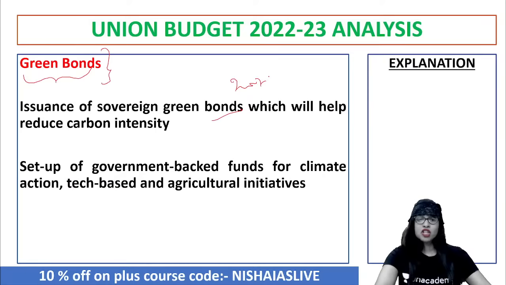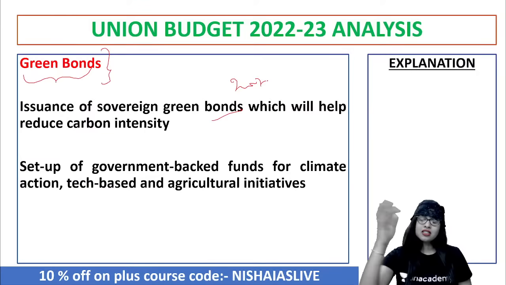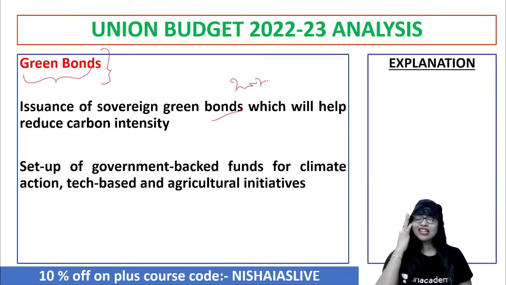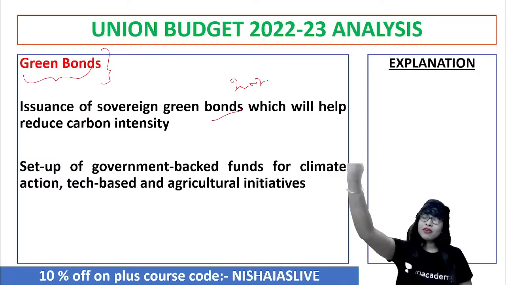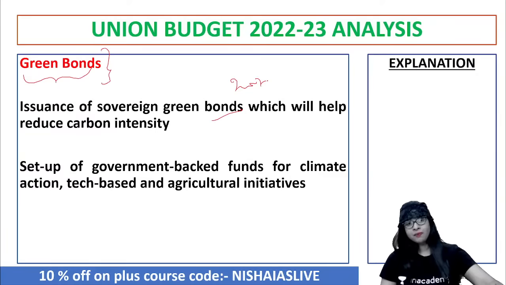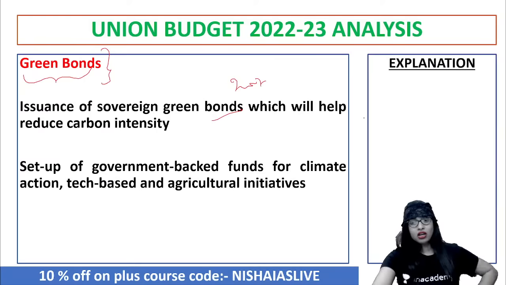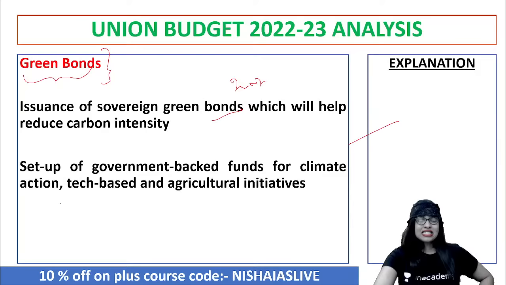So now sovereign green bonds also have to be promoted. Why? Because that will reduce the carbon intensity. And reducing carbon intensity or carbon emission is very, very important. You know why? To achieve net zero carbon emissions by the year 2070 is also very, very important. Though the number of years is a little high, it's not that easy to achieve it. So these kinds of actions or activities contribute to a greater extent. Clear? All these are from the environmental perspective, climate change, and also to make sure that we are protecting and safeguarding our environment.